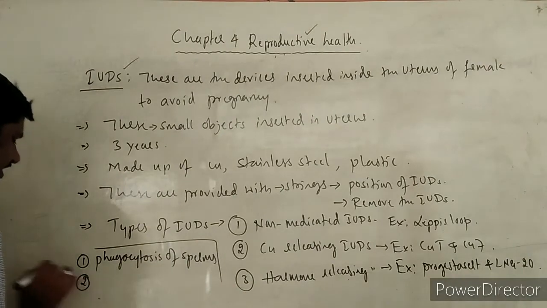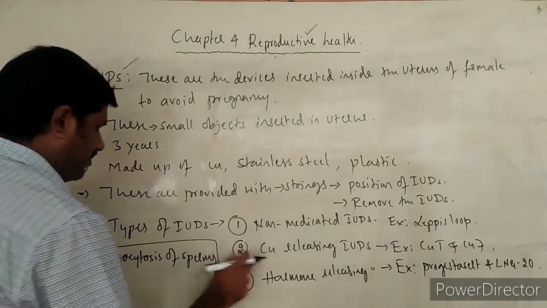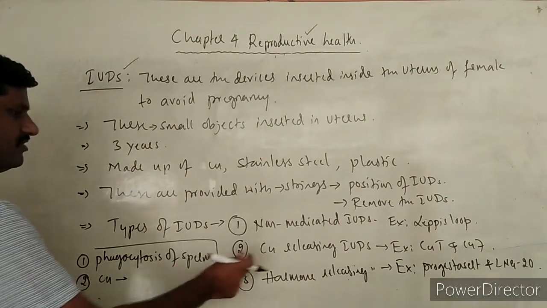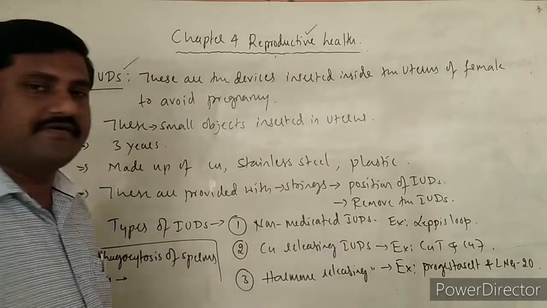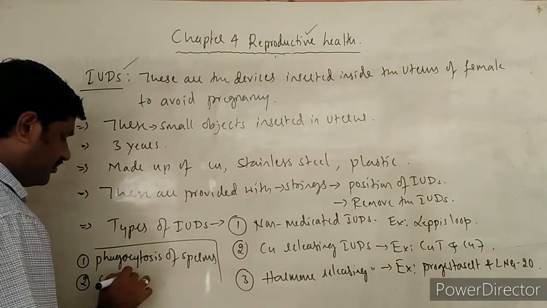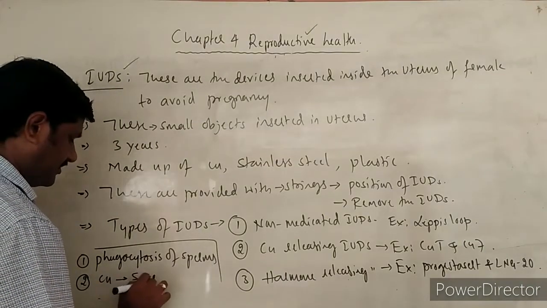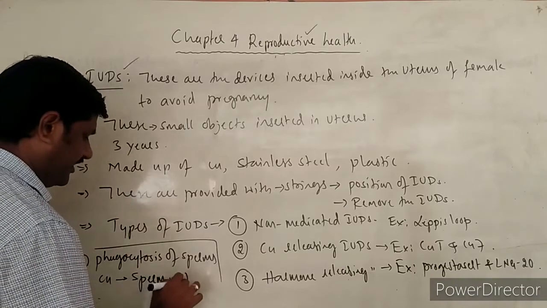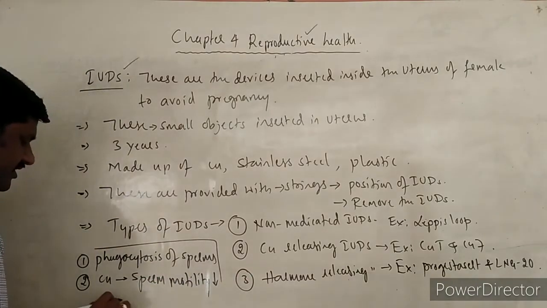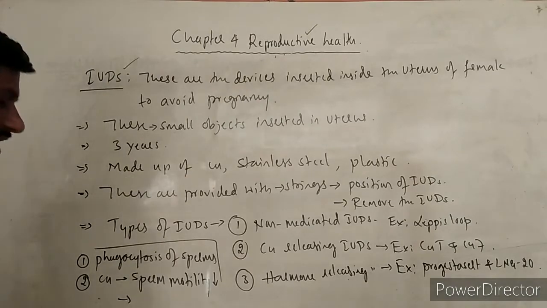And the second way is, especially the copper ions released by the copper releasing IUDs suppress the sperm motility. Sperm motility is being suppressed, reduced over here, one way.